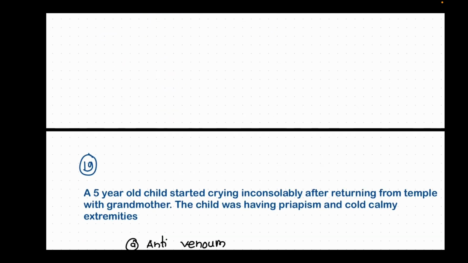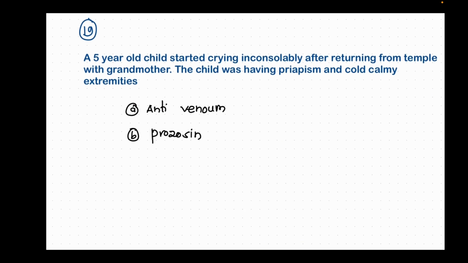A 5-year-old child started crying inconsolably after returning from temple with grandmother. The child was having priapism and cold clammy extremities. Then what is your treatment of choice? So there are options like antivenom, prazosin. I don't know about the next options, but I think prazosin should be given, because priapism is seen in scorpion bite, so an alpha blocker can be given, prazosin.